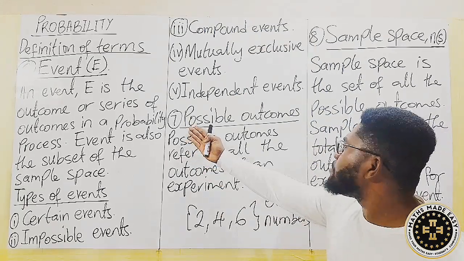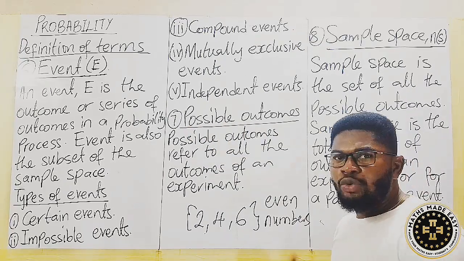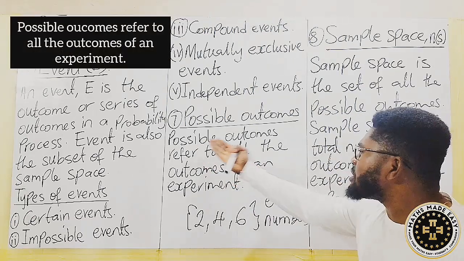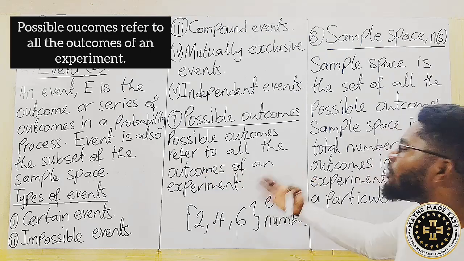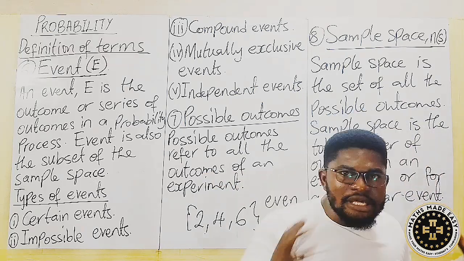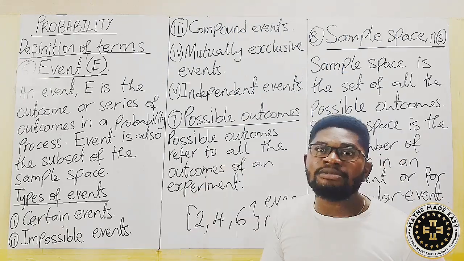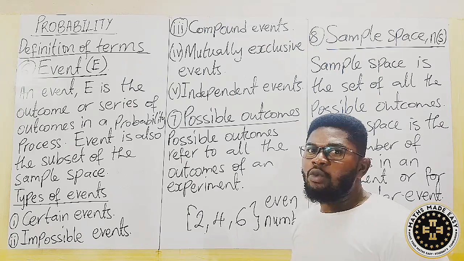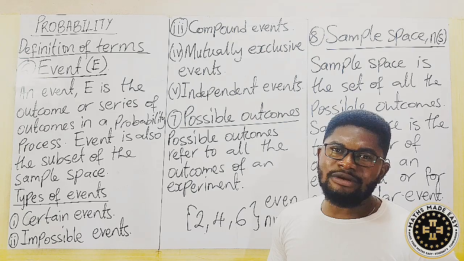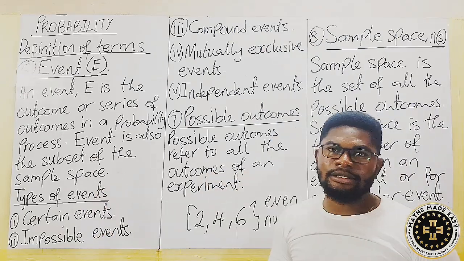Now, the second one is the possible outcome. You know, we have something called outcomes. The outcomes were the results from a particular experiment. But the possible outcome refers to all the outcomes of an experiment. Outcome is a single thing. Possible outcome may be many. Are you getting it? So when we get many outcomes, those outcomes are referred to as possible outcomes. So the word could be outcome or possible outcomes. Outcome is when it is one particular answer, and possible outcomes when your outcomes are many. That is what we are talking about.